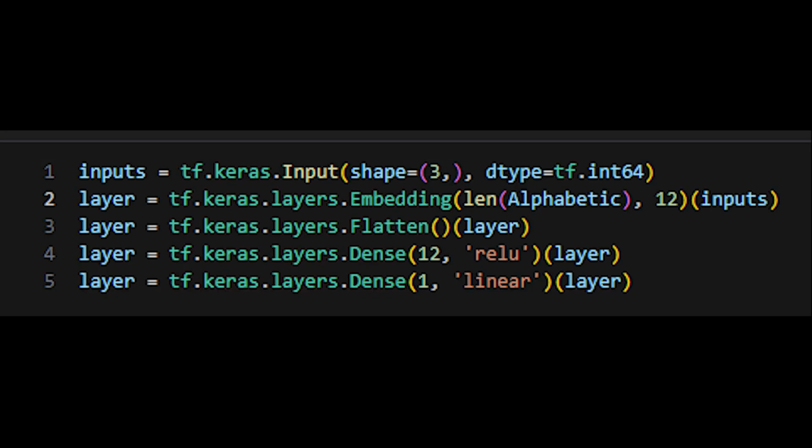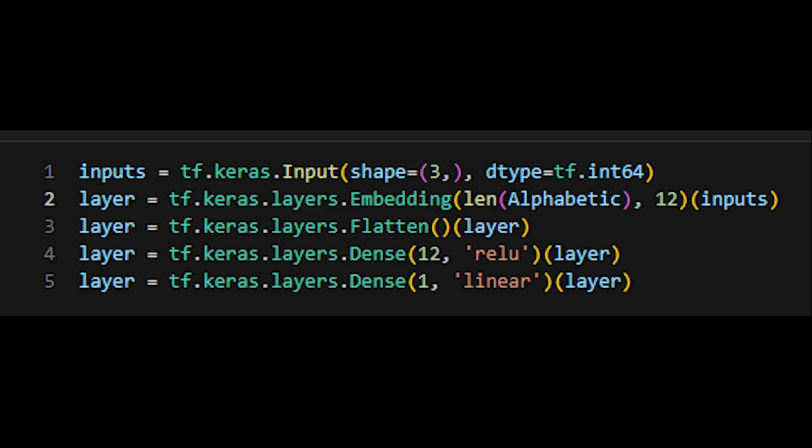Now, let's see our model architecture. We are using an embedding layer to transform our letter indices into dense vectors, then flattening and adding some dense layers for complexity. If this is your very first model, you might not understand all of it, but after you've done some projects, you will get the hang of it.